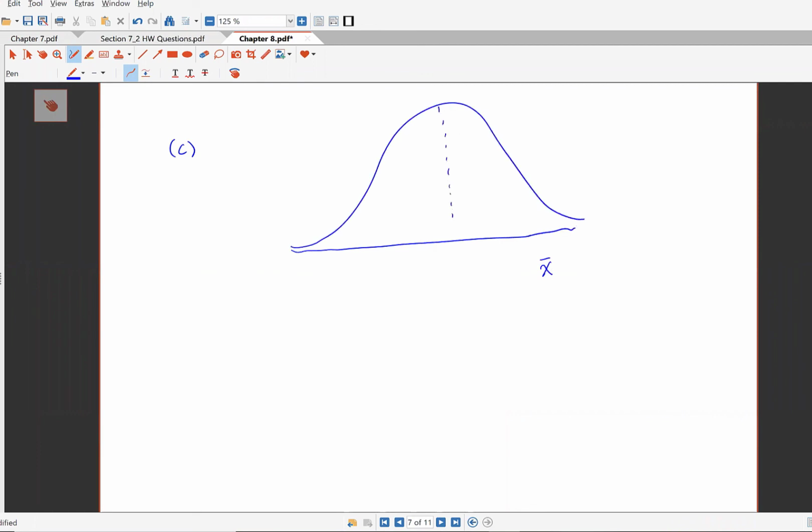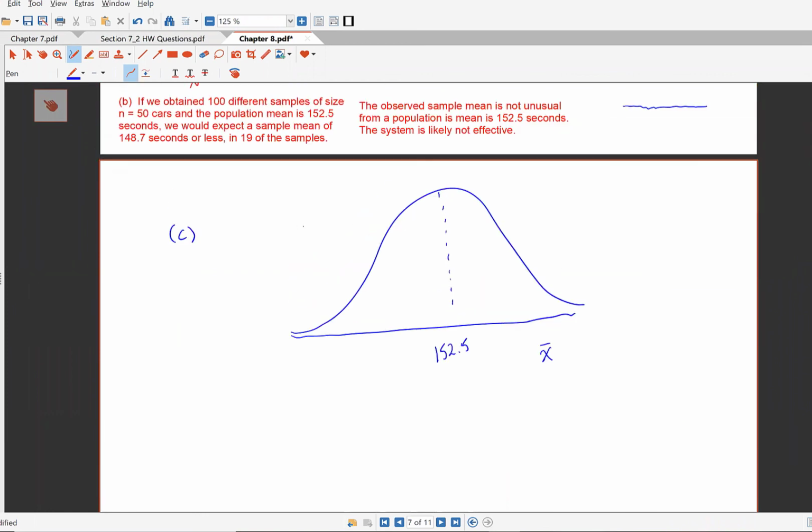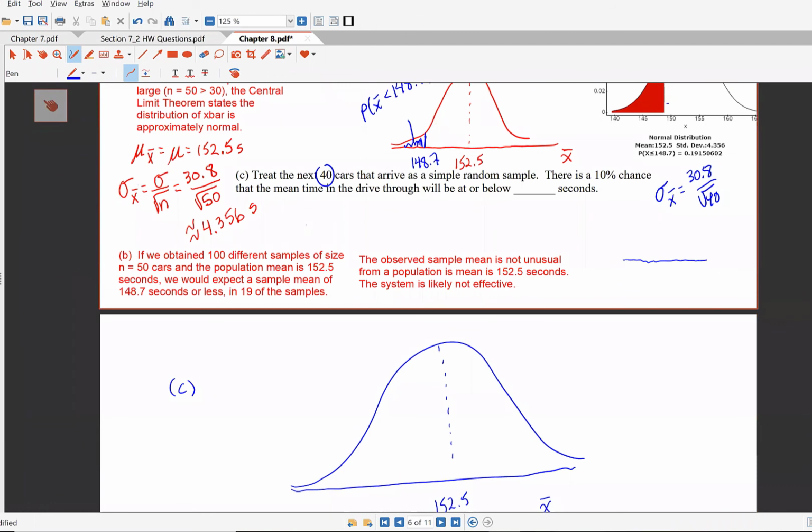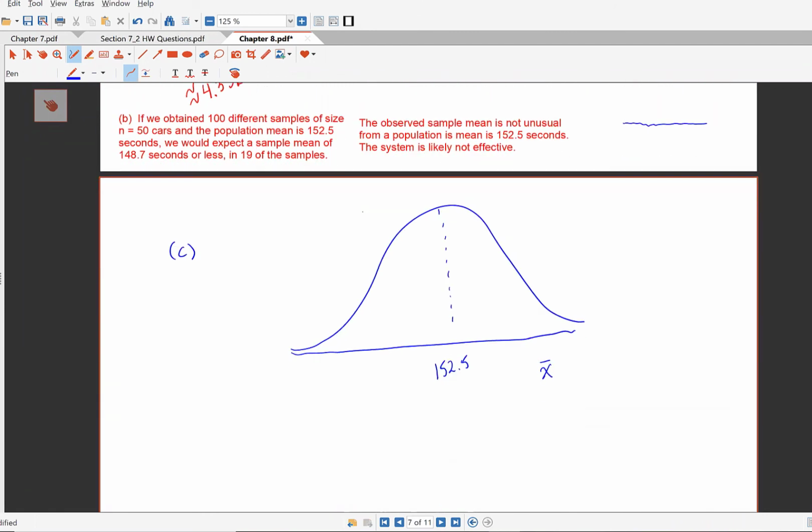The mean is still 152.5 seconds. There's a 10% chance the mean drive-in time will be at or below some value. See how it says at or below? So we don't know what this sample mean is, but because it's a 10% chance, I know that this area has to be 0.10. 10% chance of being at this X bar or less.